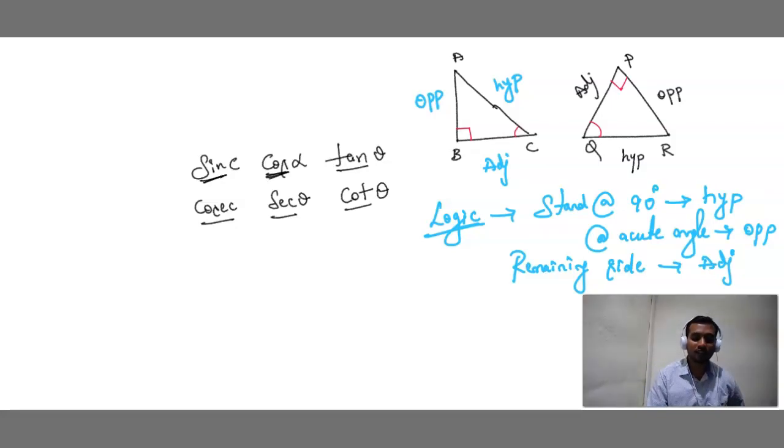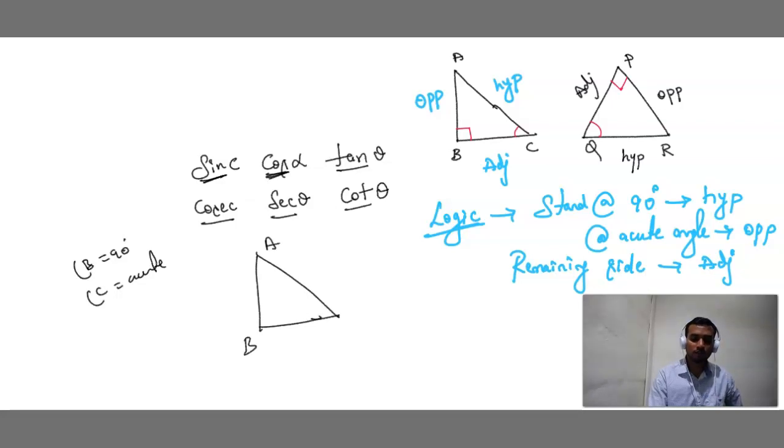If they say, for example, in right angle triangle ABC, angle B is 90 degrees, angle C is acute. They have given the statement like this. Then we have to draw one triangle. This is ABC. This is 90 degree angle B, angle C is acute. Sometimes they won't say which is the acute angle. Directly they say find sin C. What is this word C? Then C is the acute angle.